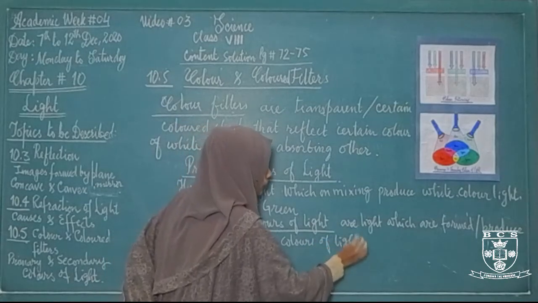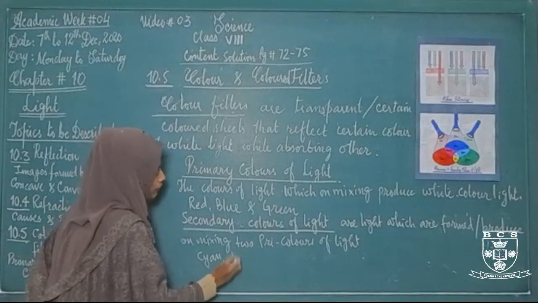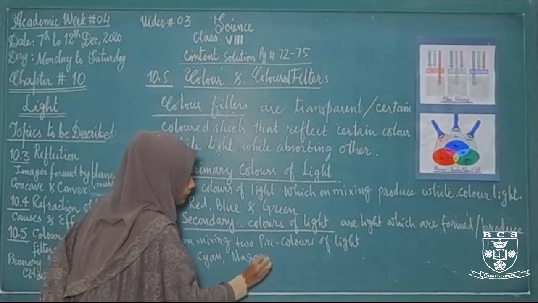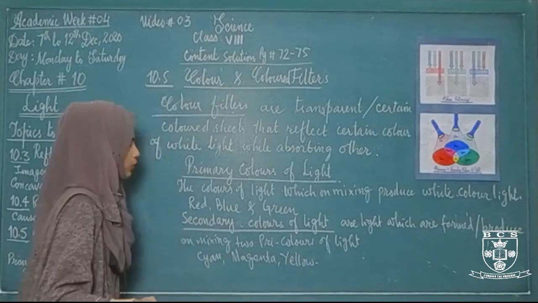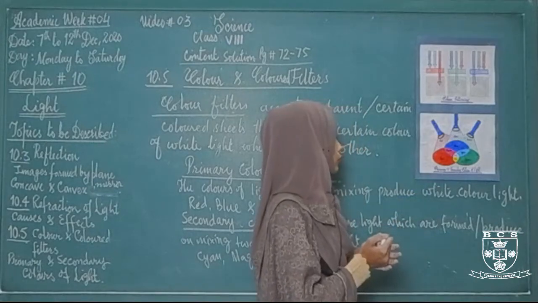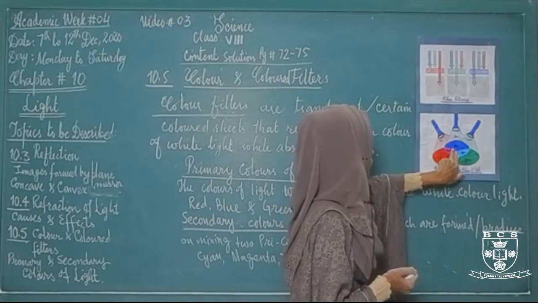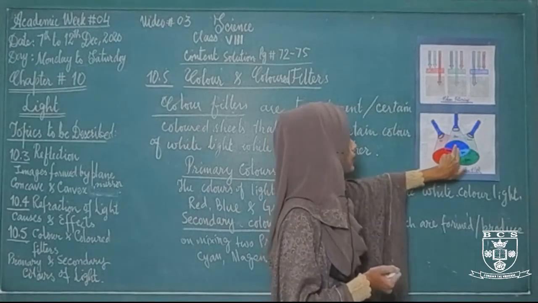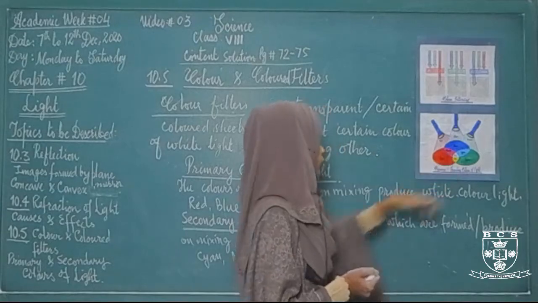And these are cyan, magenta and yellow. If you want to check how these primary colors mix and form a secondary colored light, then you can see when the blue and red color light are mixed together, then a magenta color will be formed.